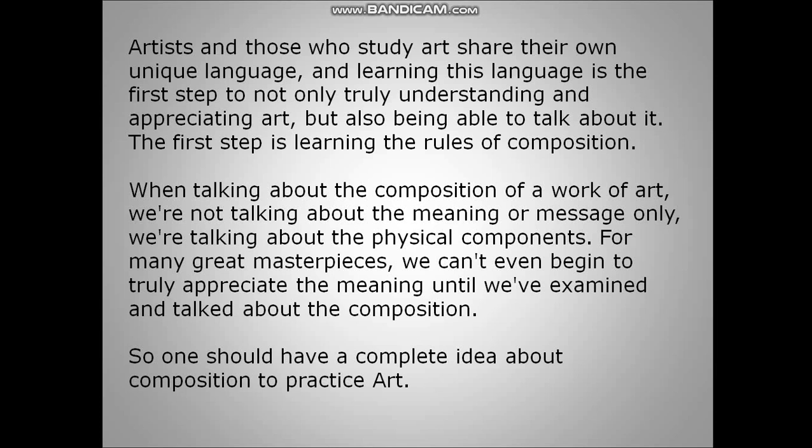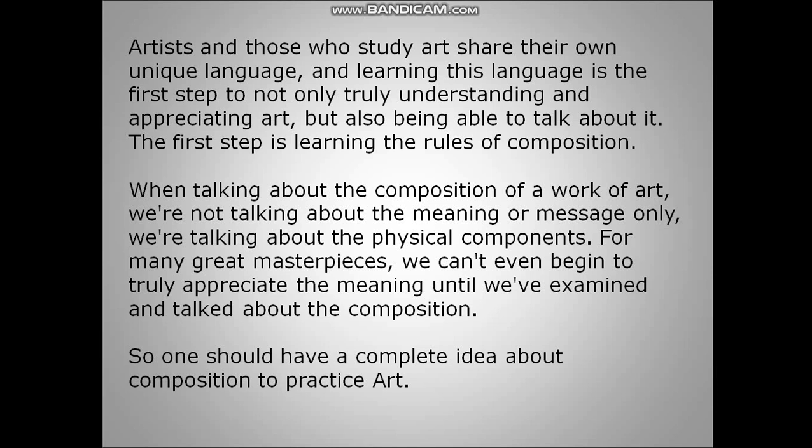Artists and those who study art share their own unique language, and learning this language is the first step to not only truly understanding and appreciating art but also being able to talk about it. The first step is learning the rules of composition.